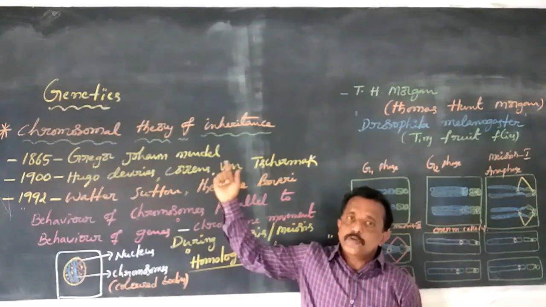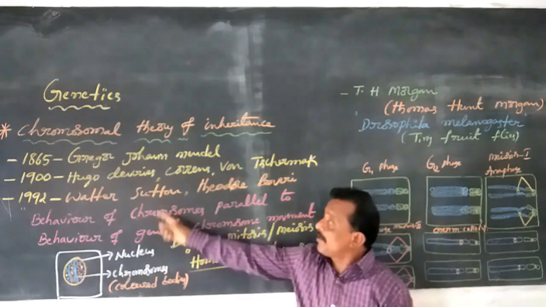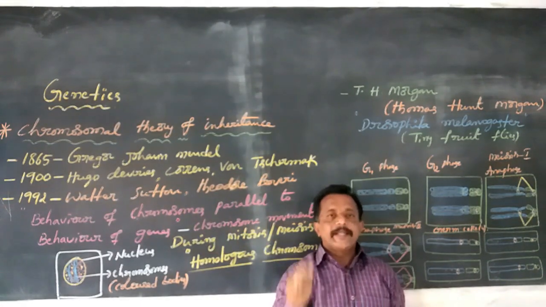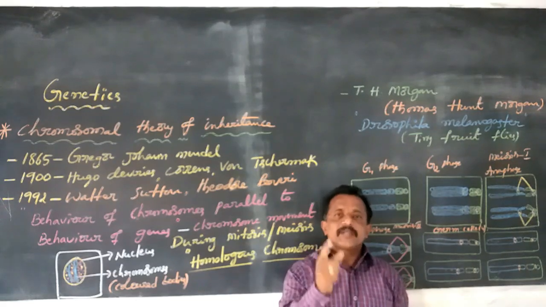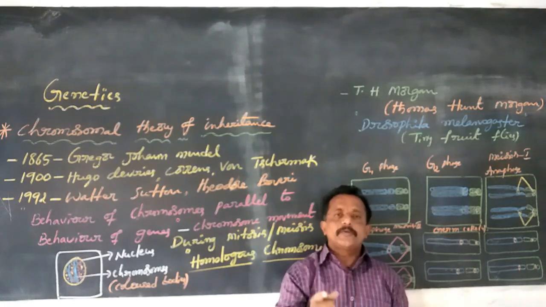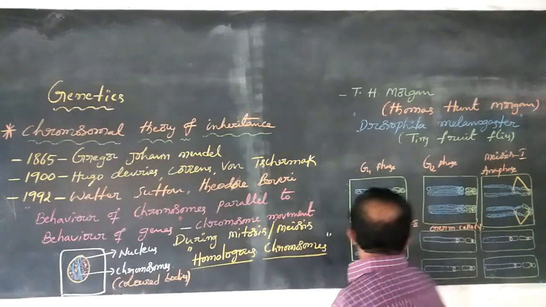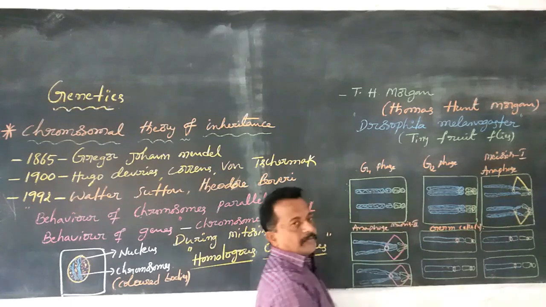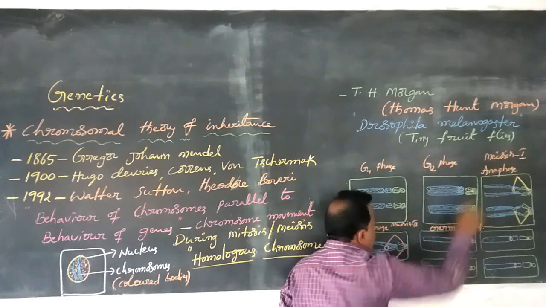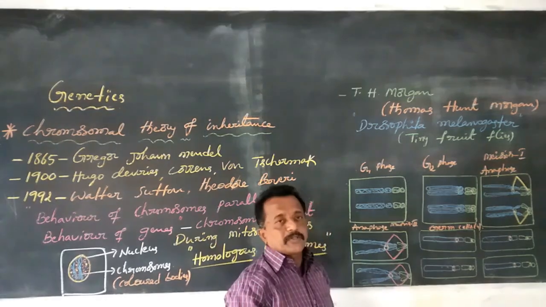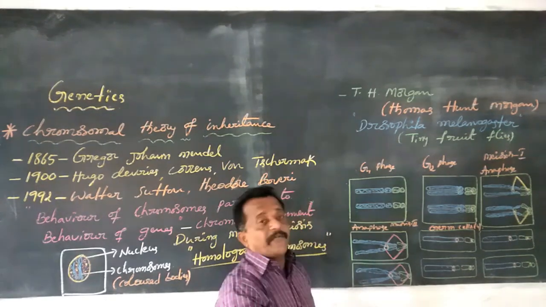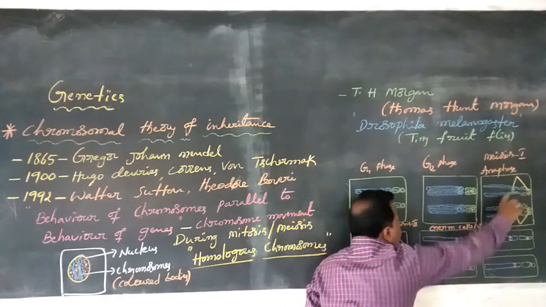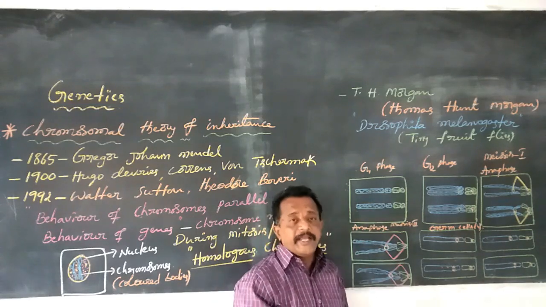So here the chromosomal theory of inheritance is proposed by Walter Sutton and Theodore Boveri. They argued that the pairing of the chromosomes or separation of chromosomes would be the segregation of the pair of factors they carried.